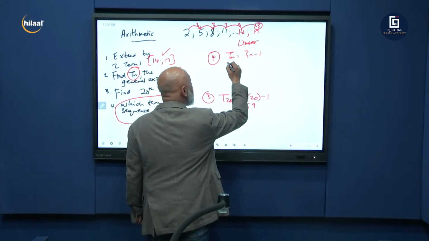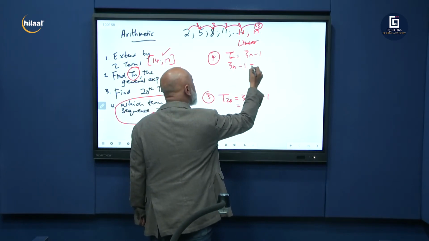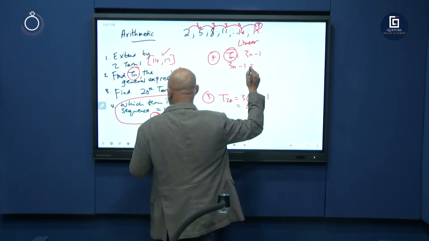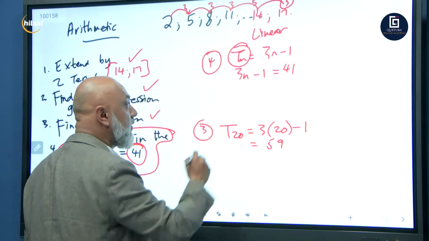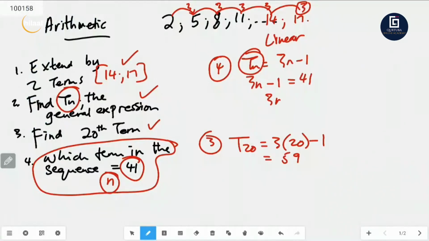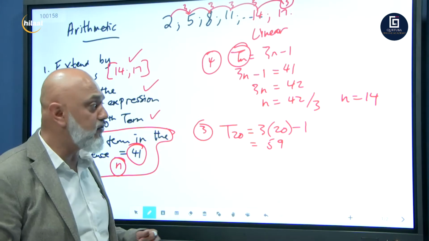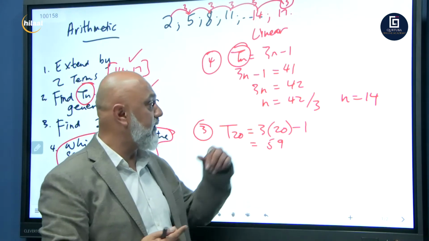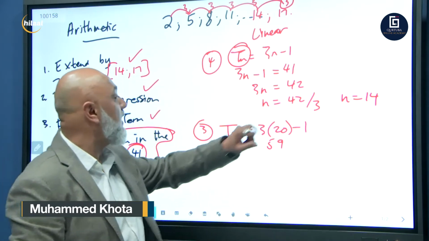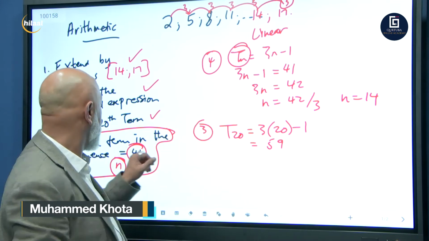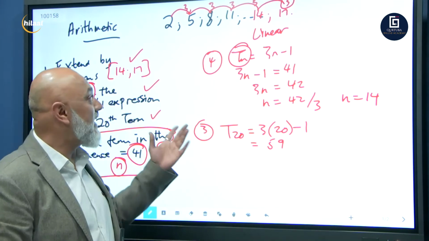So here goes. 3n minus 1 is equal to 41. They gave it to us here, 41. So we put 41. There we go. So let's solve for n. 3n is equal to 41 plus 1, which is 42. n is equal to 42 divided by 3. n is equal to 14. Right? 42 divided by 3 is 14. 14, 28, 42. There we go. n is equal to 14. So which term? Guys, the 14th term will be equal to 41. Right? That was your first one.